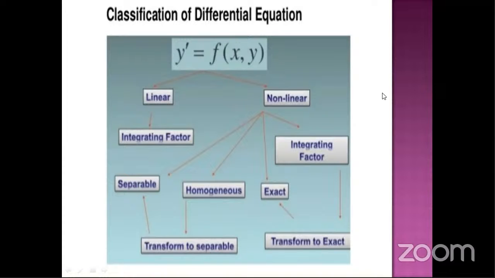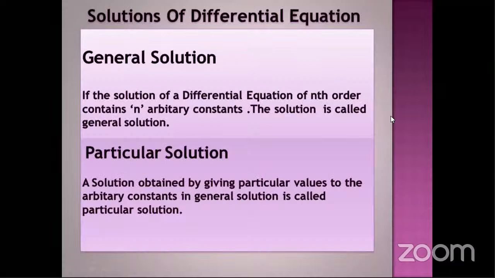These are the methods to find nonlinear differential equation. Next, solutions of differential equation. In differential equation, we have two different solutions. One is general solution and the other is particular solution. Now, what is general solution? It is a type of solution in which the number of arbitrary constants is equal to the order of the differential equation. In this solution, there will be no particular values assigned to arbitrary constants.